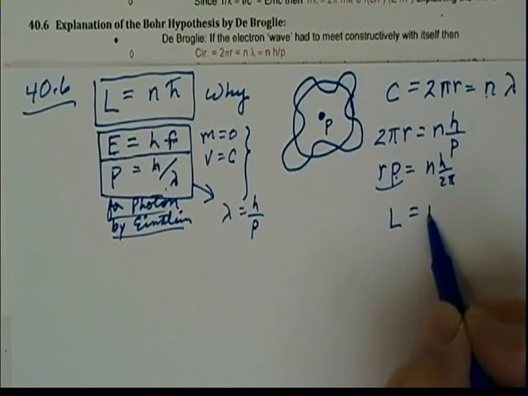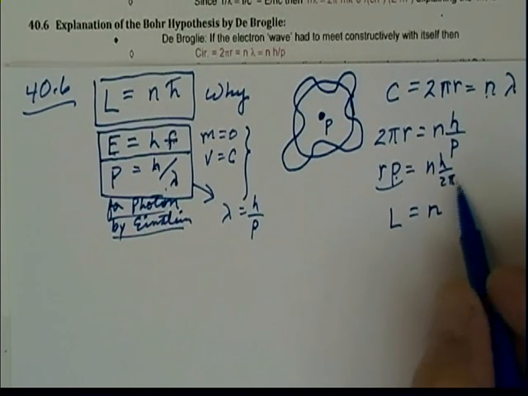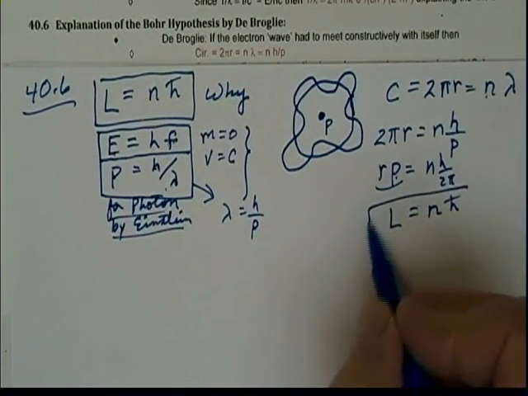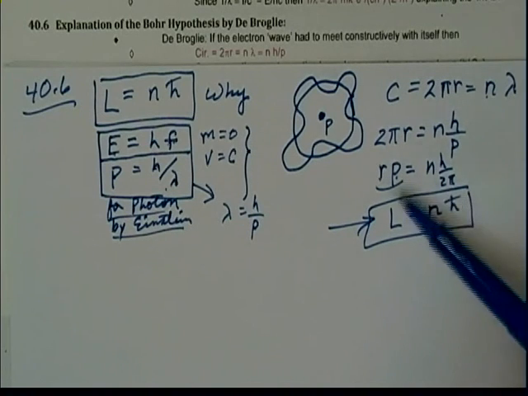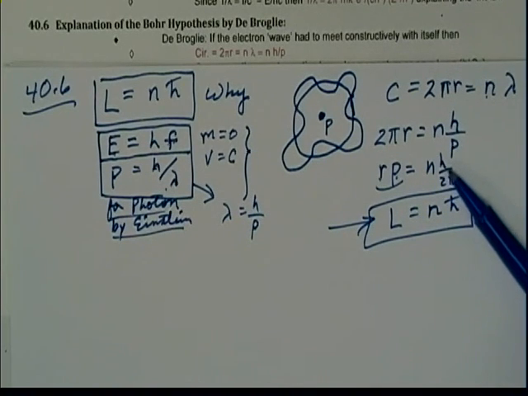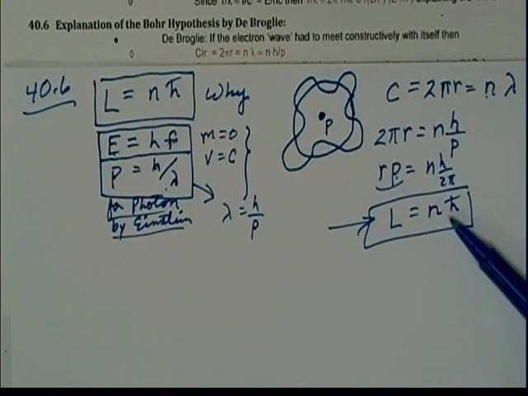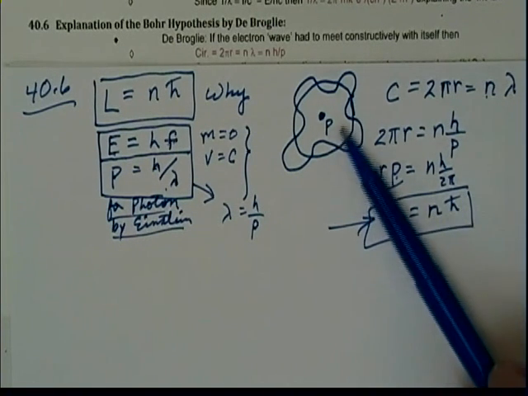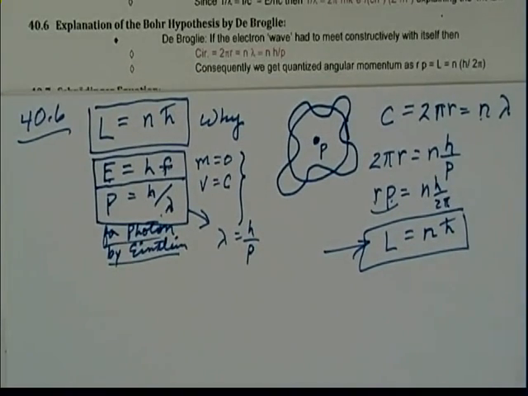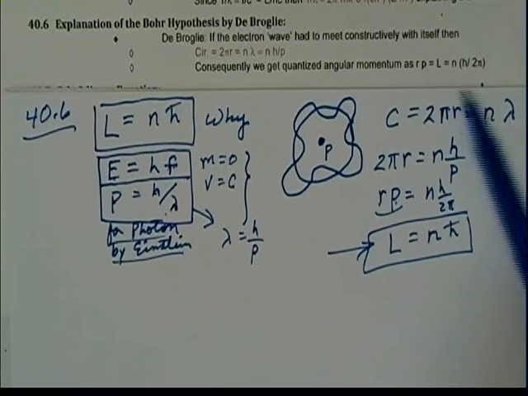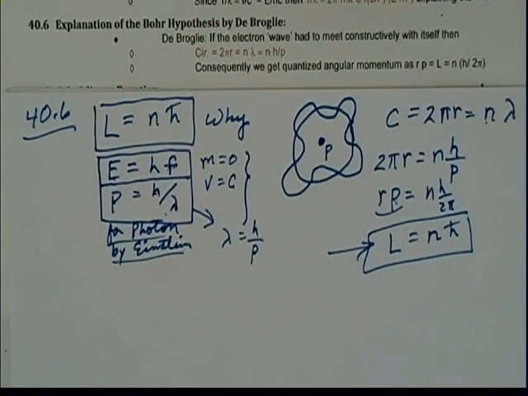So the angular momentum must be an integer times what? Planck's constant divided by 2 pi. So de Broglie derived or explained the Bohr hypothesis that angular momentum had to be quantized. And he said it's as simple as the fact that the wave must interfere constructively with itself. Consequently, we get this quantized angular momentum, and that answers our question. Why did we have this quantization of angular momentum? Because the electron is a wave, and that wave must constructively meet itself.